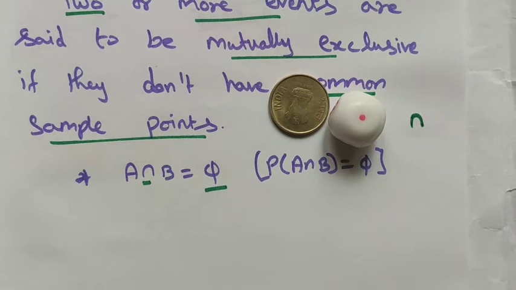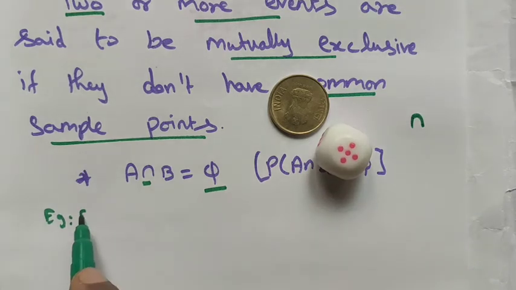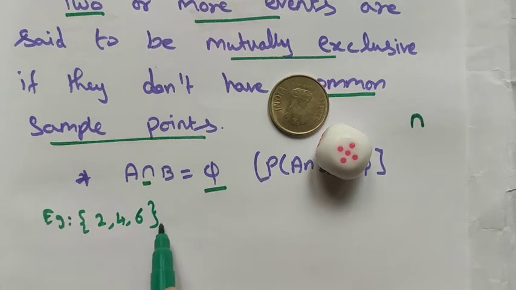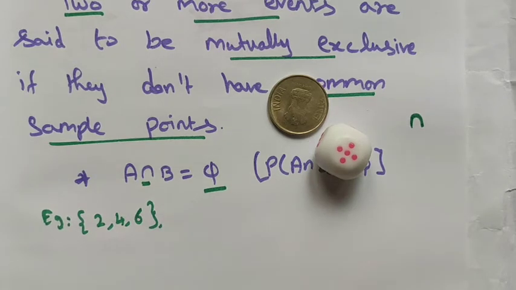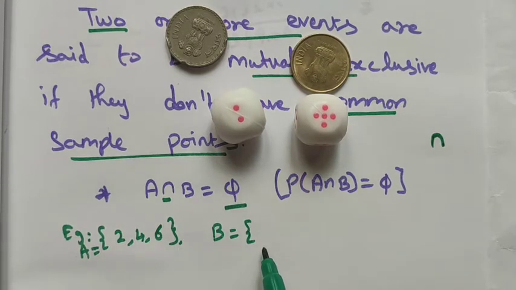For example, take the same example. When throwing a die, getting an even number is one event, that is 2, 4, 6. Let me take this first event as A, and the other event is getting an odd number, that is 1, 3, 5. Call it B.